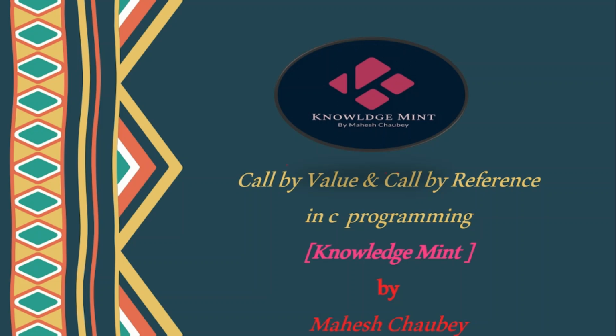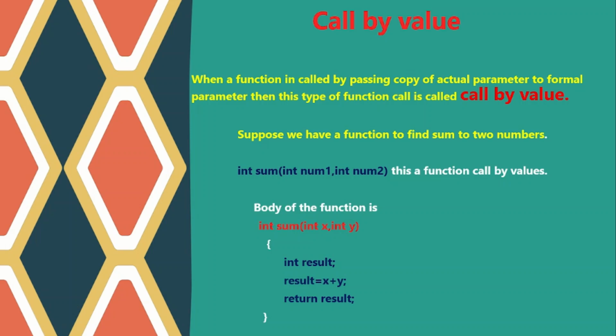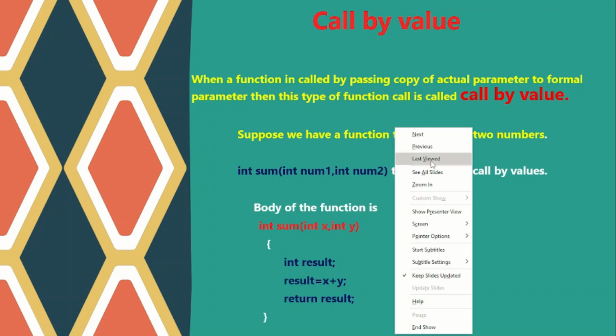Call by value means calling a function by passing the value of the variable, while call by reference means calling a function by passing the address of the variable. And these variables are nothing but parameters to the function. So let's see some theoretical concepts. See it very clearly.